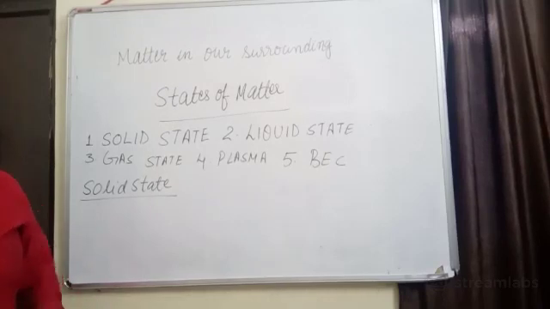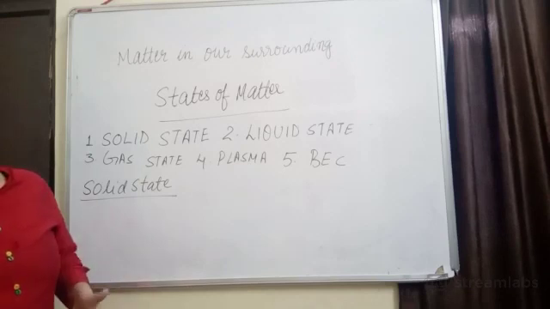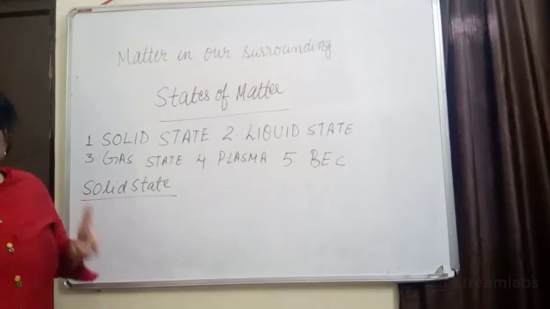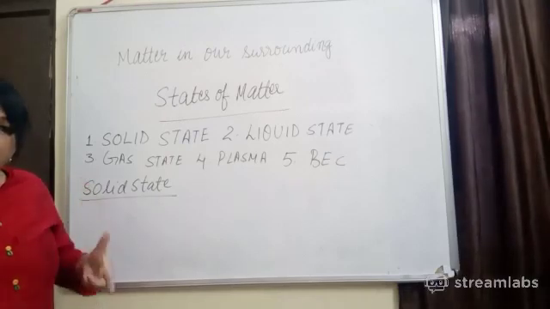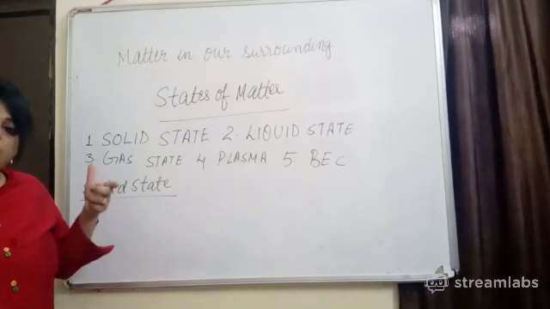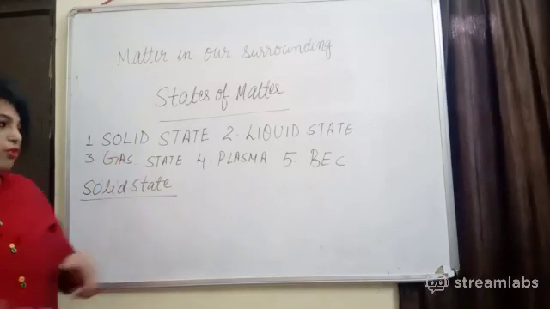Do all these have a definite shape? Yes, they all have a definite shape. Can we change them? No, we cannot change them. So whenever you observe any kind of solid, the first property says they have fixed shape and fixed volume.